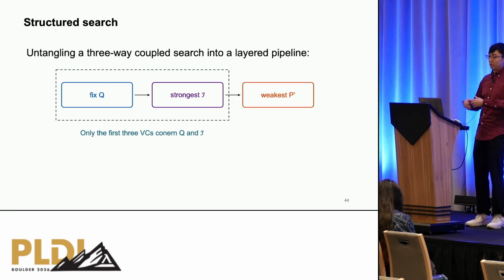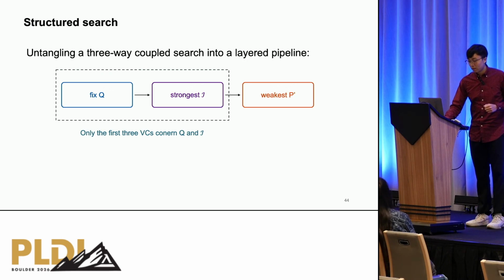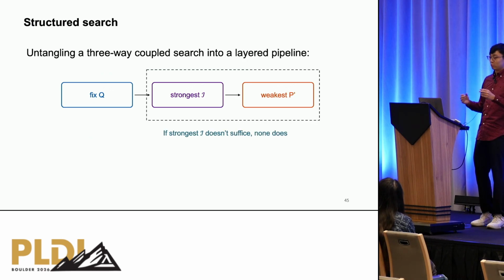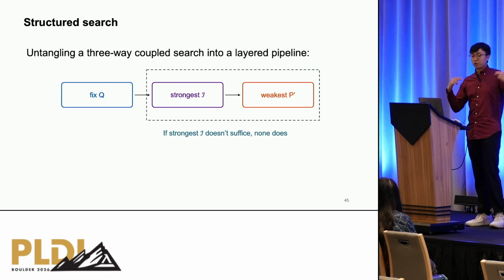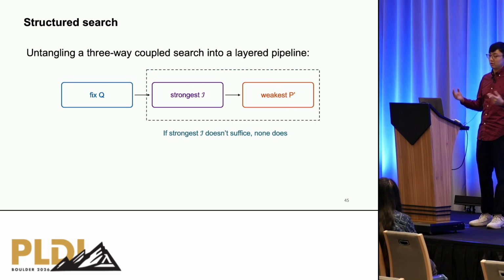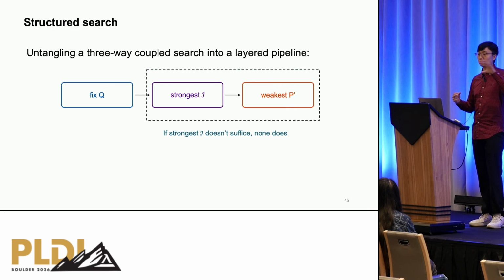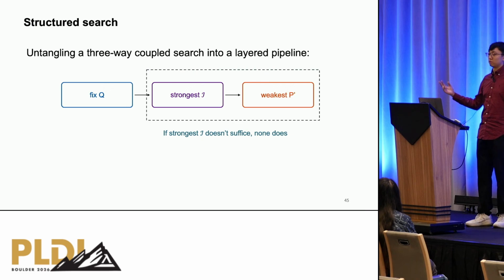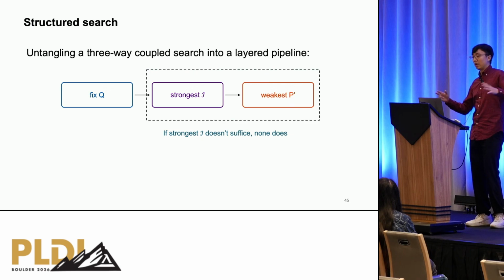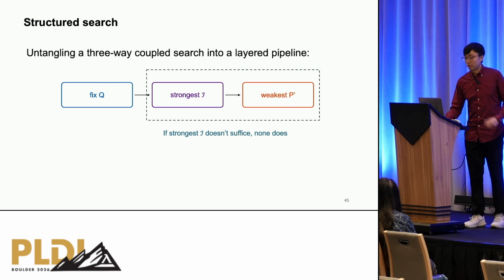Because if you think about it, we care about the strength of Q the most, in a way. And also, we want to find the strongest I first because, given the shape of the fourth VC, where I occurs in the antecedent, we know that if the strongest I doesn't suffice to show correctness for any valid P prime, then no other I would be able to do so. So we're able to terminate quickly.